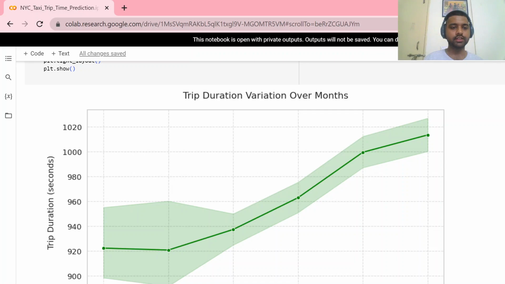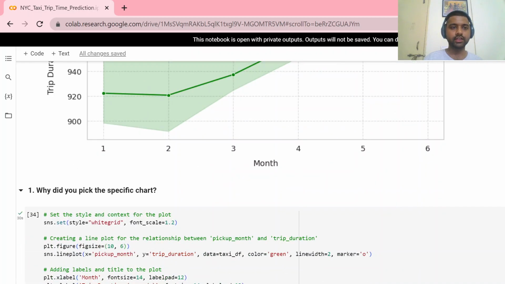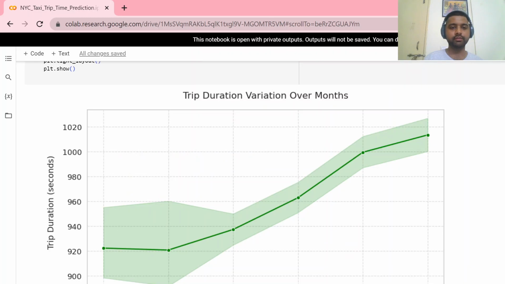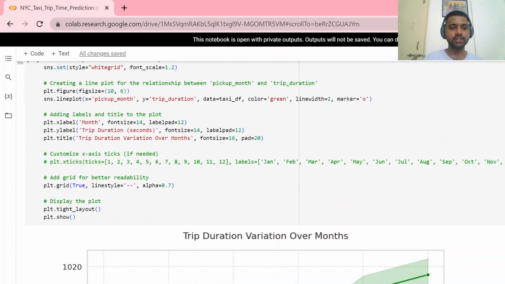From January to June there is a significant, continuous rise in trip durations. The least number of trips are in January, and as the months pass to June, the number of trips increases.